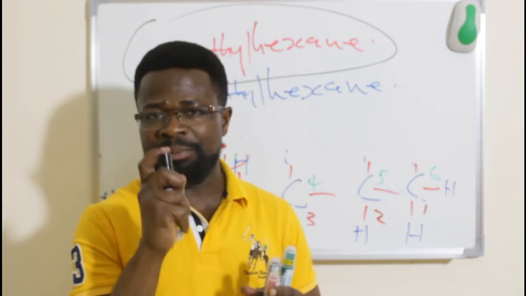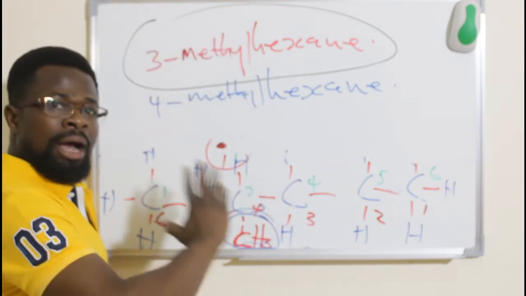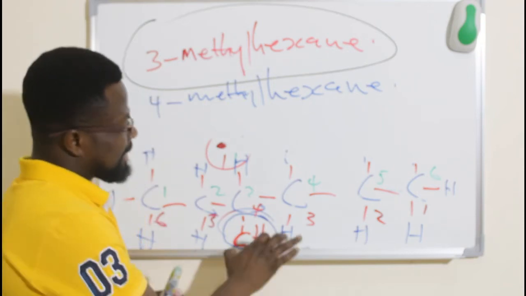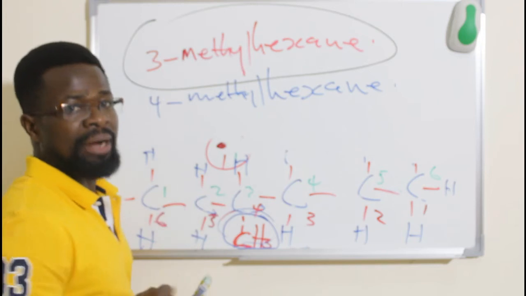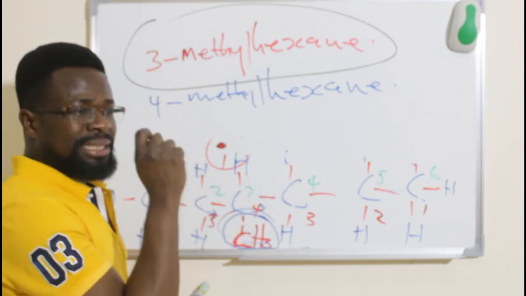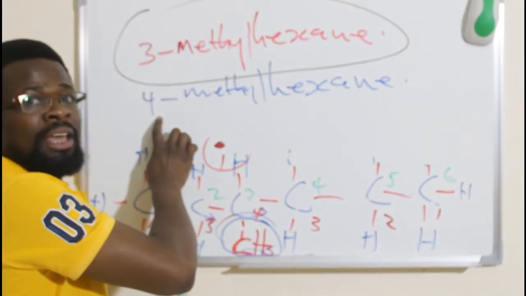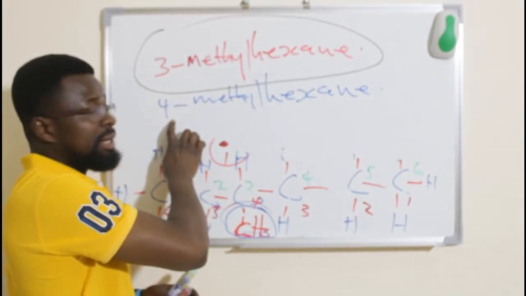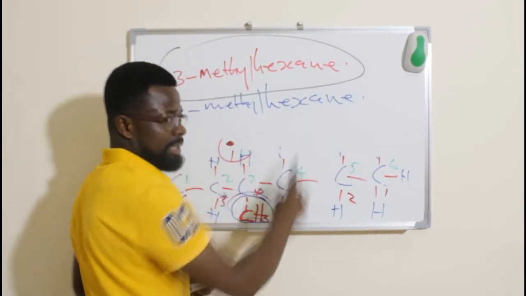The why is because whenever we are naming the organic molecules, the substituents have to take the lowest numbering. And the lowest numbering here, we can see that 3 is less than 4. Therefore, the lowest numbering is 3. And that gives the name 3 methyl hexane.